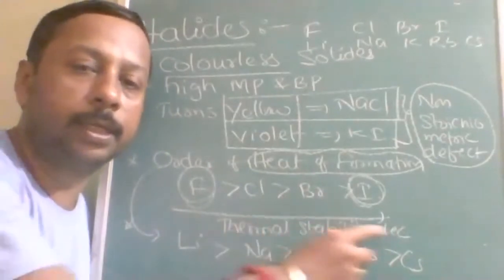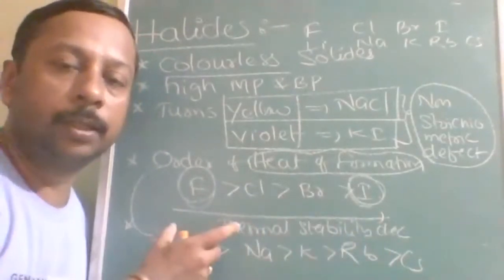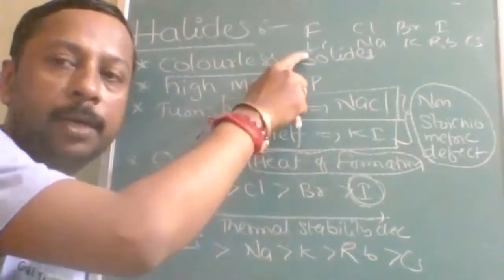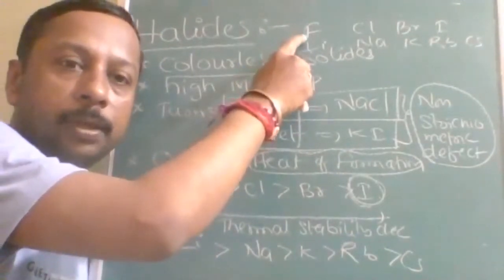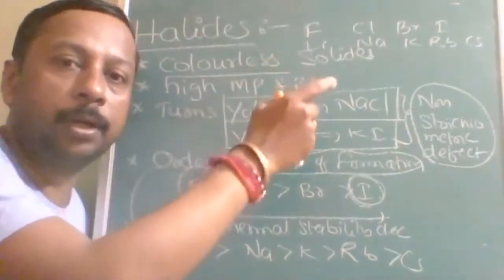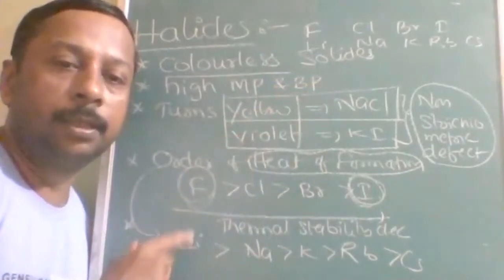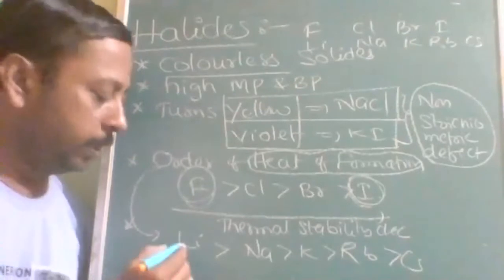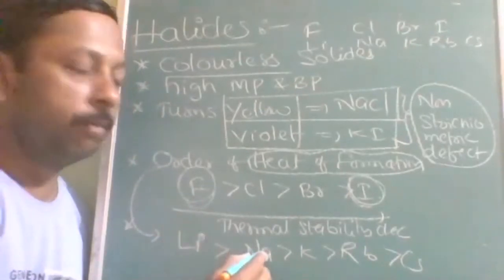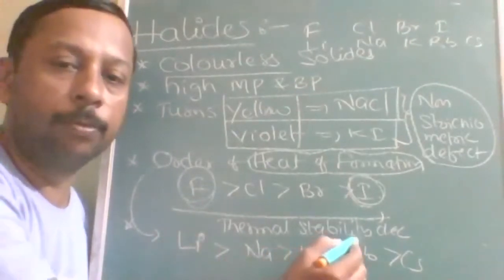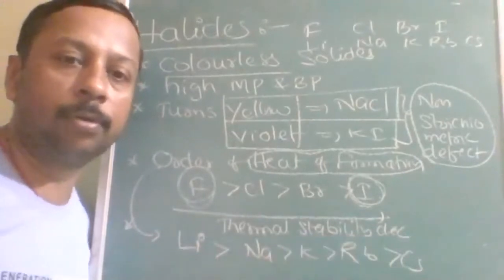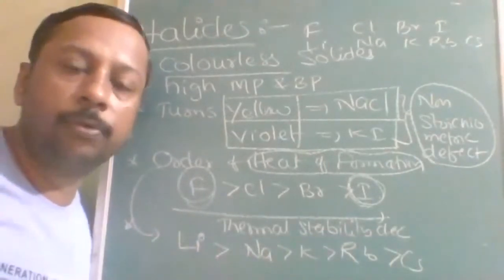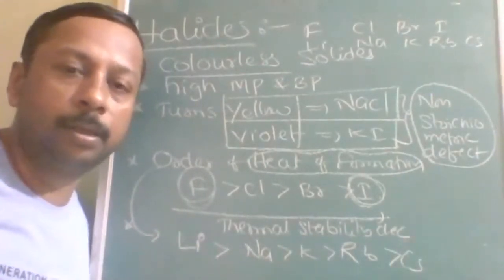Thermal stability decreases. This is the order where I have kept the metal constant but changed the non-metal. Now I will change the metal but keep the halogen the same: lithium fluoride, sodium fluoride, potassium fluoride, rubidium fluoride, cesium fluoride. Out of them, lithium fluoride is the most stable and cesium fluoride is the least stable.